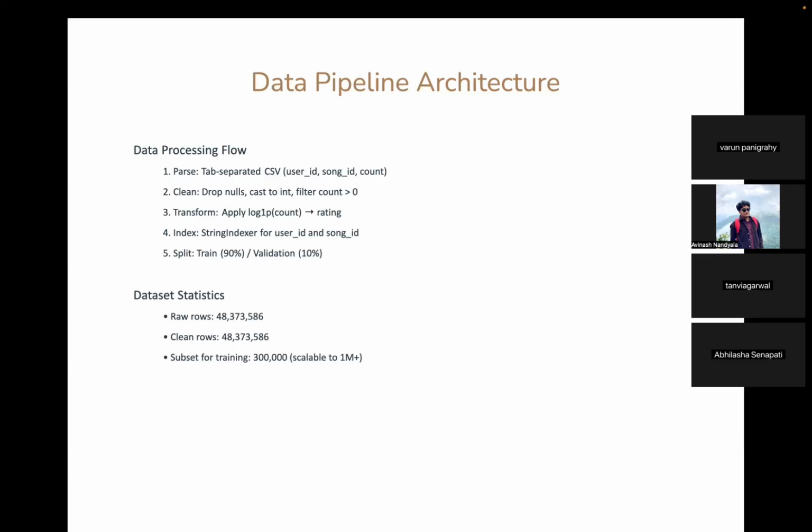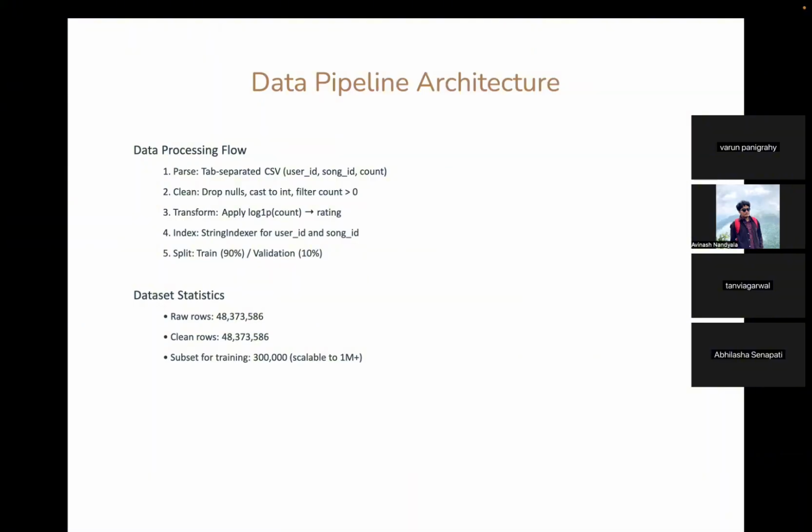Second, we clean this data by dropping the null values and filtering out invalid play counts and invalid entries. Third, we transform this clean data using log1p normalization, which converts the raw counts into a more suitable rating scale. Fourth, we use Spark's StringIndexer to convert user and song IDs into numeric indices required by the ALS algorithm. Finally, we split the data into training and validation sets with a 90 to 10 split.